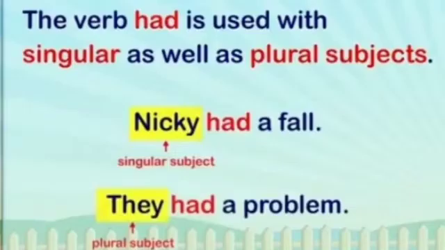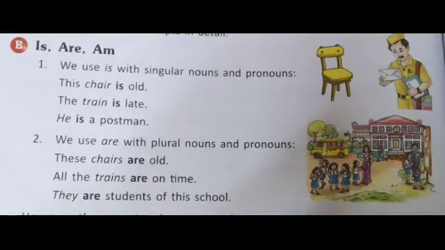One more example, the verb had is used with singular as well as plural subjects. For example, Nikki had a fall. So Nikki is a singular subject. They had a problem. So here the word they is a plural subject. Now students, let us learn these concepts in detail.